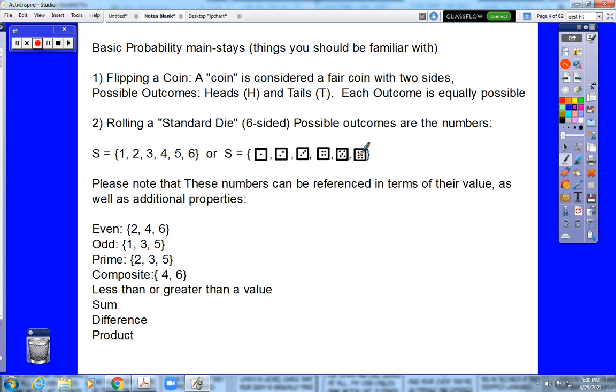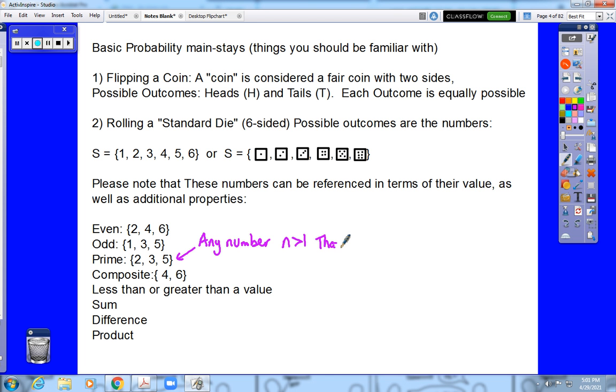Prime, which is a number we should know from grade school, which is any number greater than 1 that is only divisible by itself and 1. Okay, we should be familiar with those.